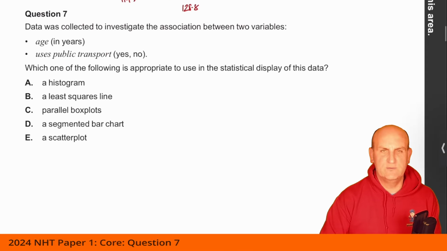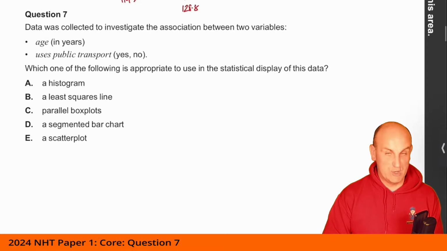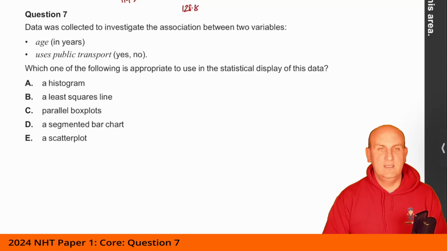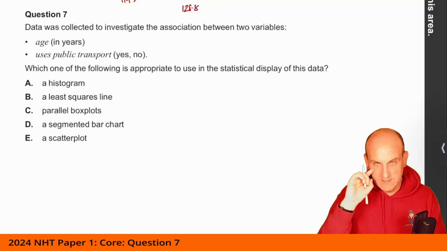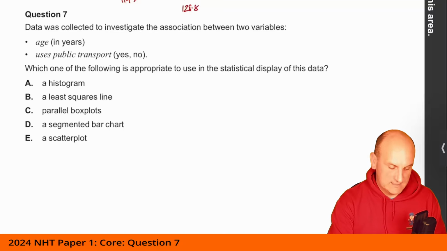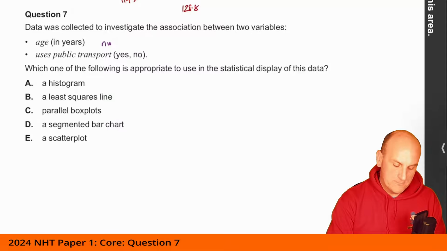Data was collected to investigate the association between 2 variables: age in years, and uses public transport, yes or no. Which one of the following is the appropriate way to display this data? Okay, now, age in years is numerical, and uses public transport is categorical.